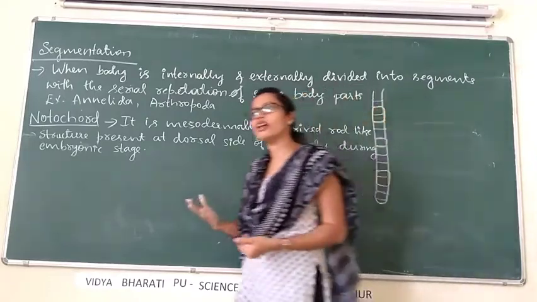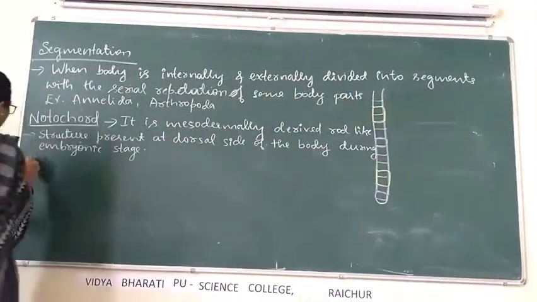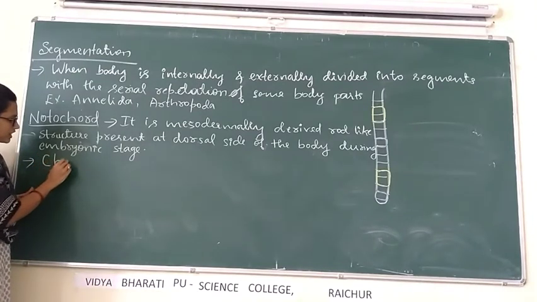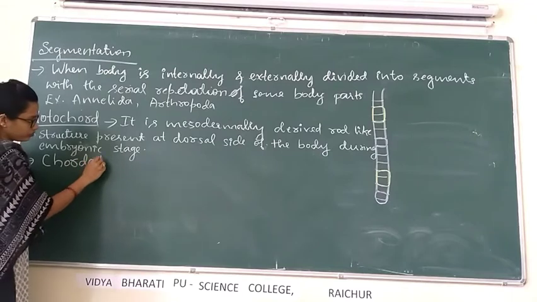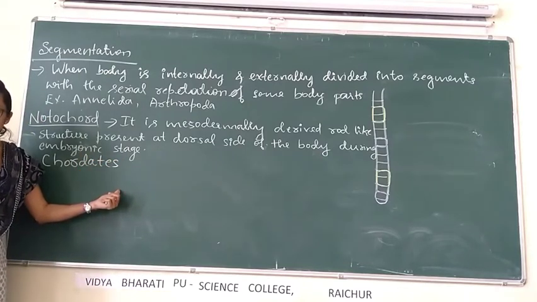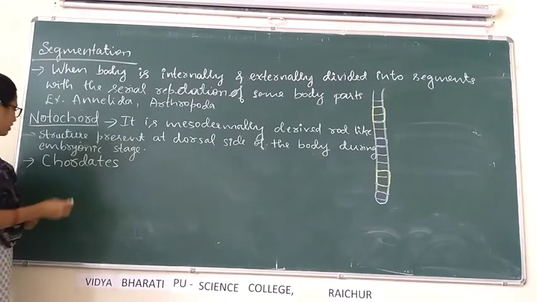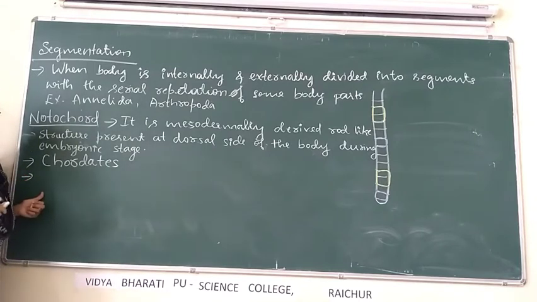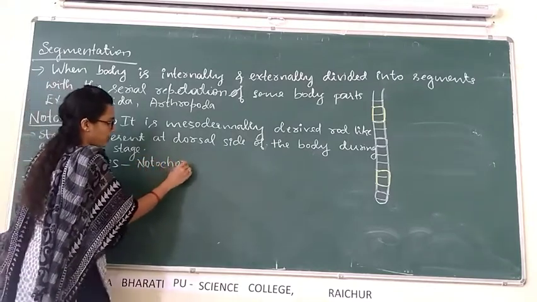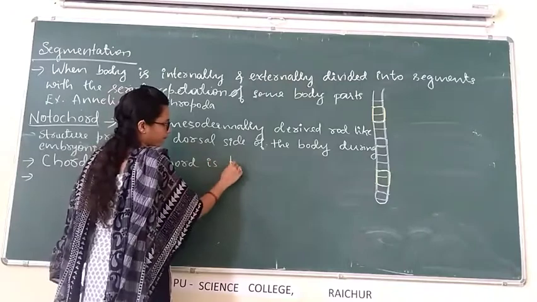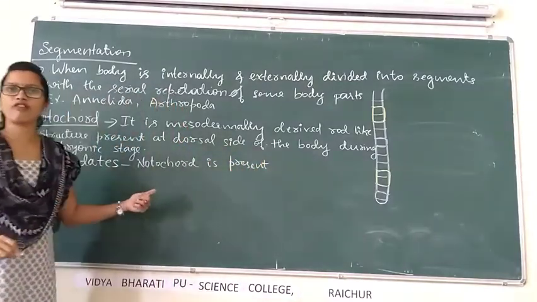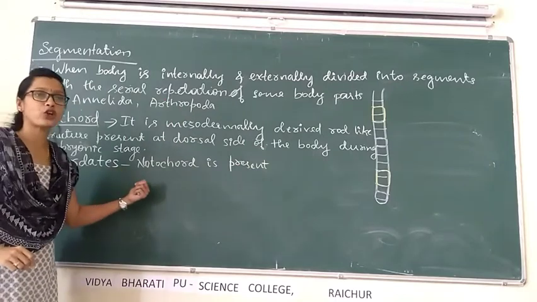If notochord is present in the animals, then they are called chordates. Chordate means notochord is present. If notochord is present in the body of an animal, then they are called chordates.